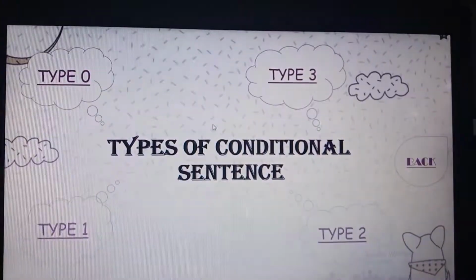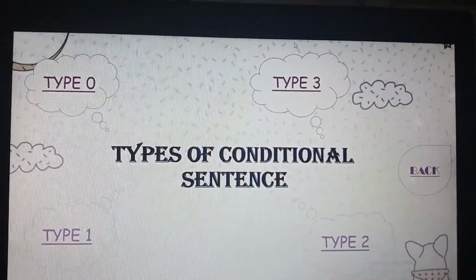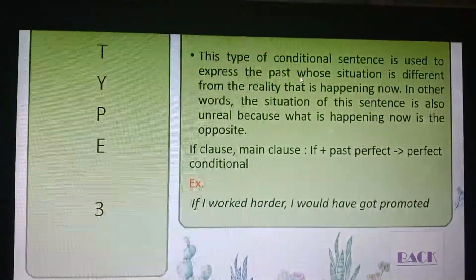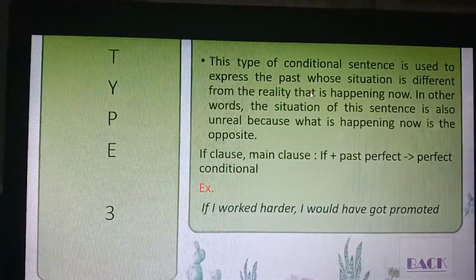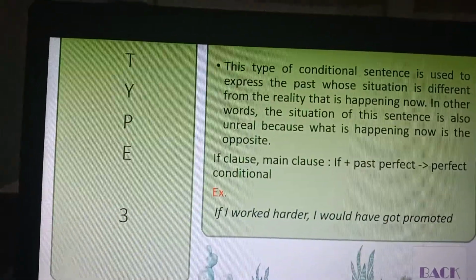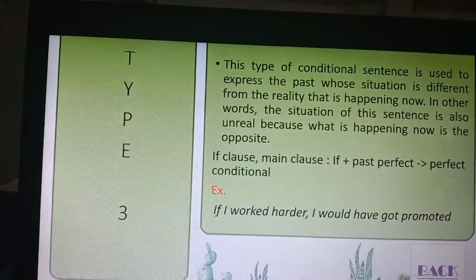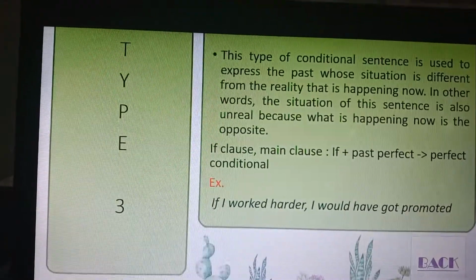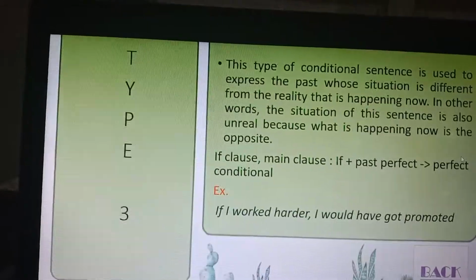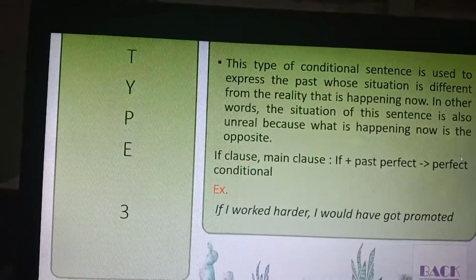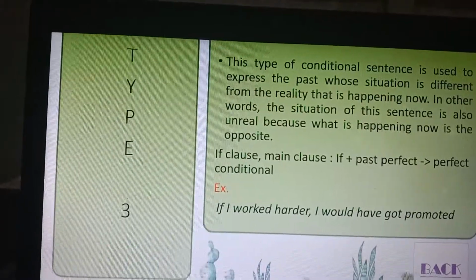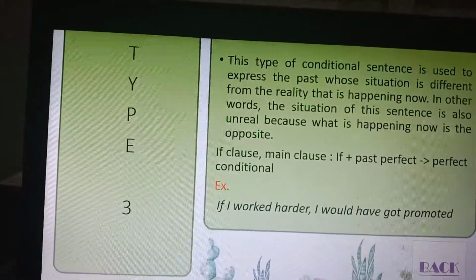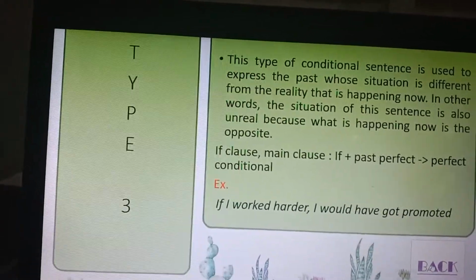And then we take a look at type 3. This type of conditional sentence is used to express the past, whose situation is different from the reality that is happening now. We use past perfect for the if clause and perfect conditional for the main clause. The example: if I had worked harder, I would have got promoted.